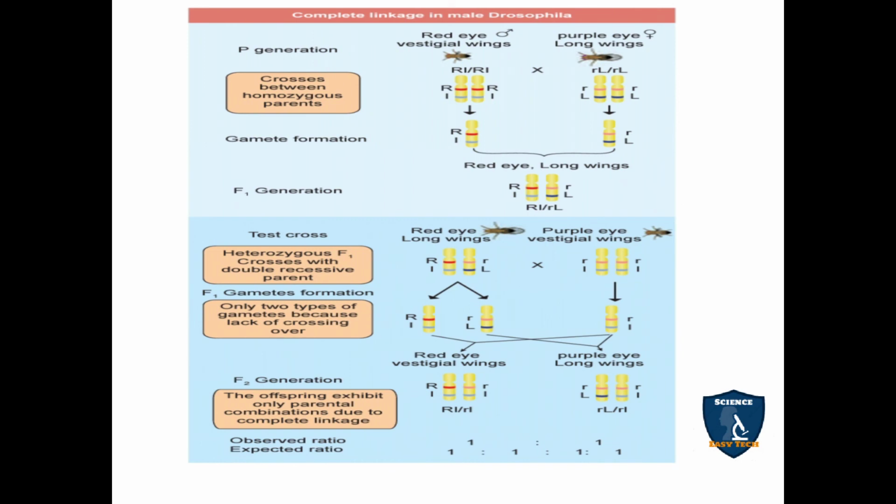We can see the cross, or experiment. Bridges studied Drosophila. He took the heterozygous condition of red eye, vestigial wings. Red eye is dominant and vestigial wings is recessive. It is crossed with the recessive parent, purple eye, long wings.